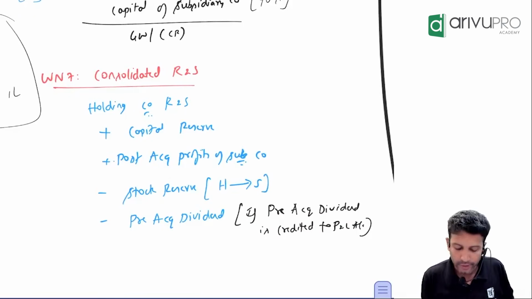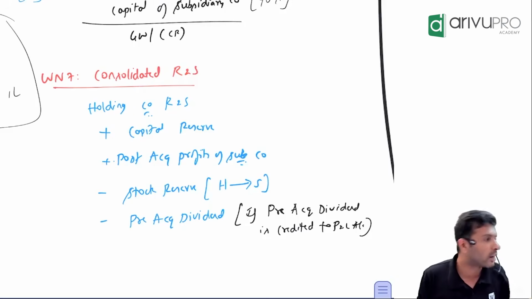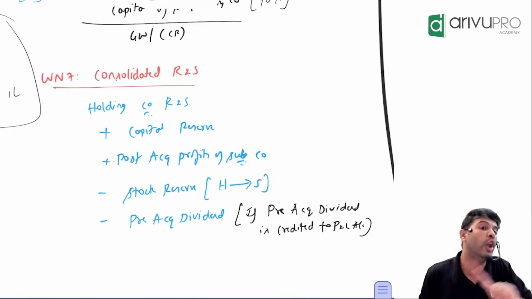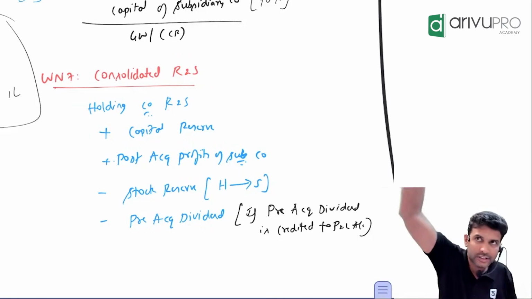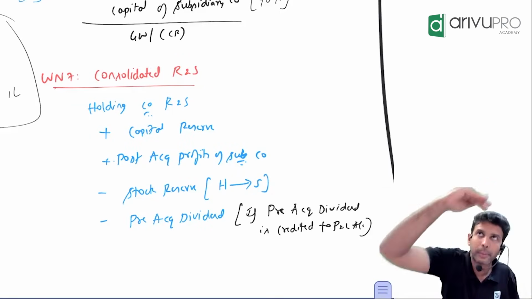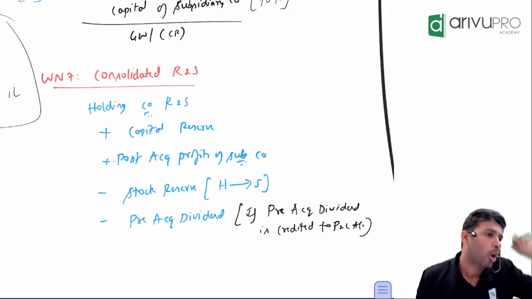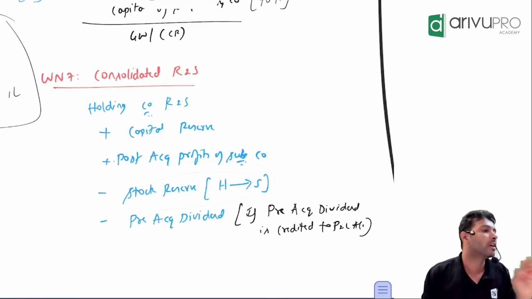And unrealized profit you need to eliminate. Unrealized profit means profit included in closing stock. Does every unrealized profit get eliminated from working note number 7? No. It depends on whether it is an upstream sale or a downstream sale. If it's a downstream sale, if the arrow is going down, that means the holding has sold the goods to the subsidiary. So who made the profit? Holding. If the holding company makes the profit, it comes under working note number 7.